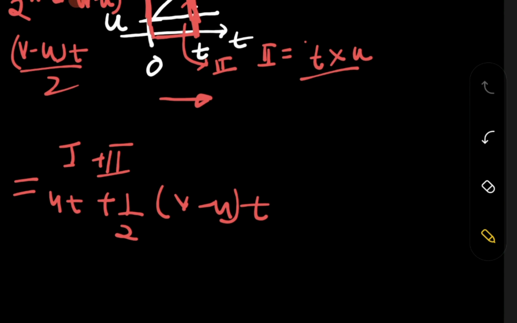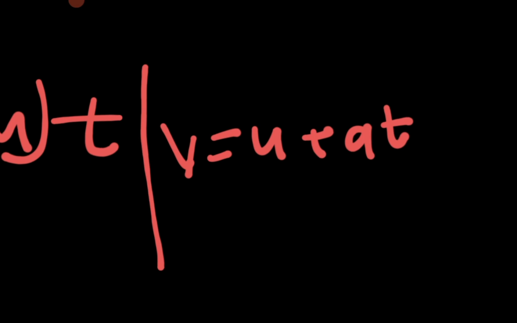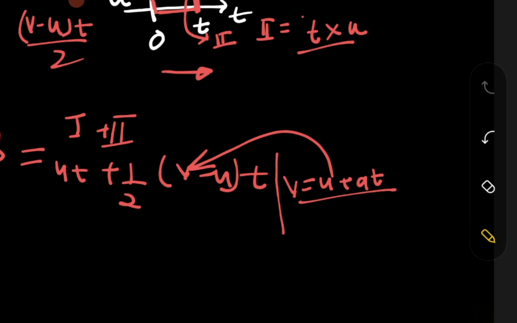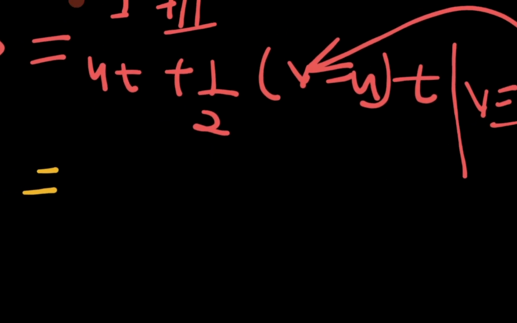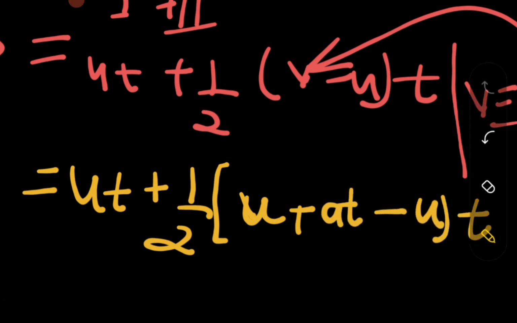Now we are moving forward. We are very close to it. So v is equal to u plus at, as we have just derived. Just put that into the equation, and a miracle is going to happen. Be very careful, because the matching is going to happen. That is nothing but u plus at, minus u, times t. So that u is going to be cancelled out with that u, and you have at.